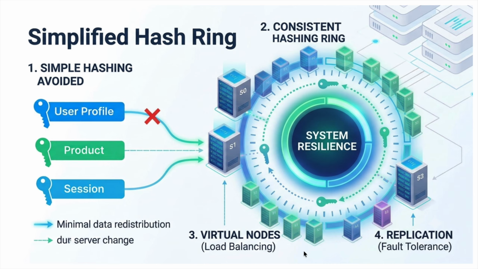Virtual nodes improve load balancing, replication improves fault tolerance, and together these ideas power some of the largest systems on earth. The next time someone asks, why do we use consistent hashing? You will know the answer, right? It's about scalability, availability, reliability, and surviving change without bringing down the entire system.